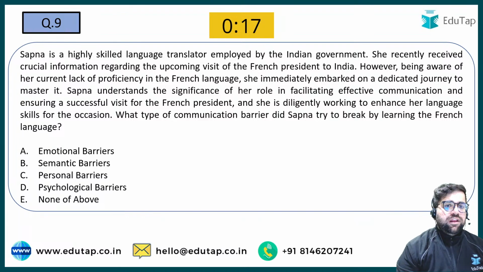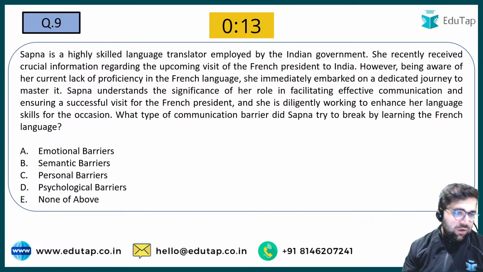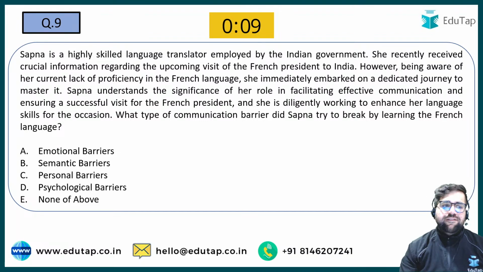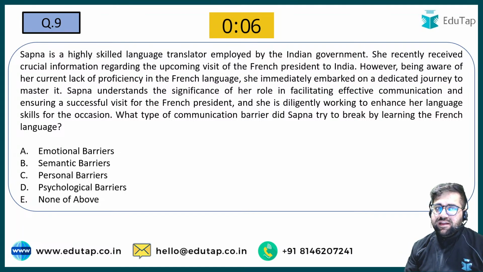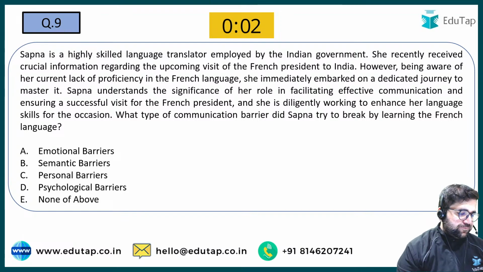What type of communication barrier did Sapna try to break by learning the French language? Emotional barrier, semantic, personal, psychological, or none of the above?